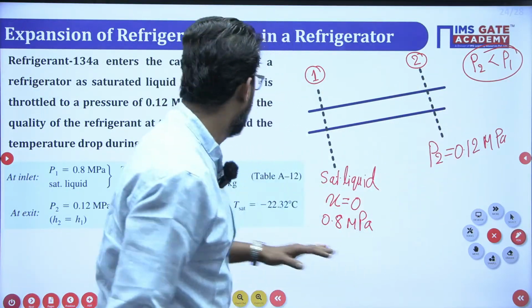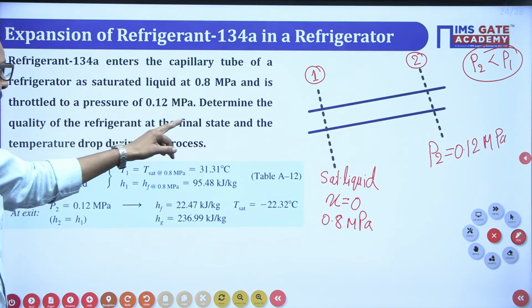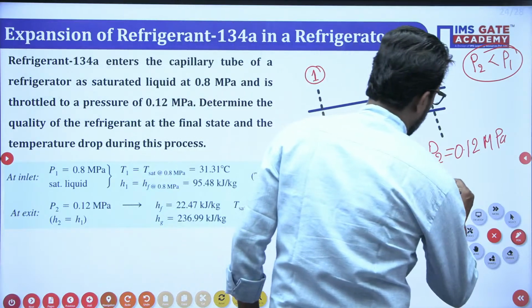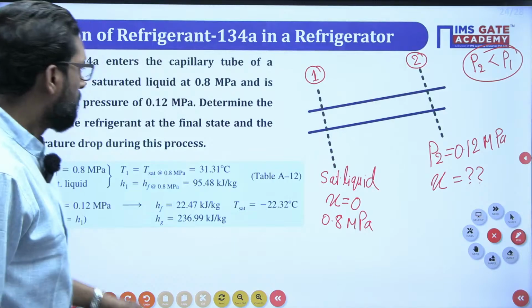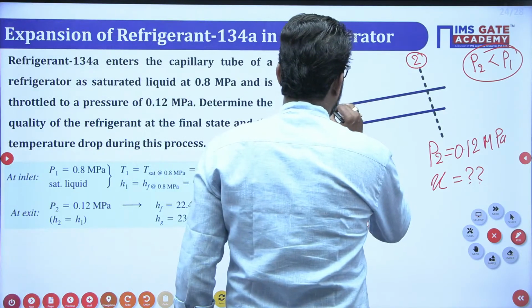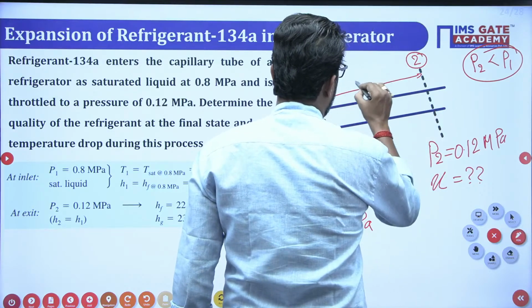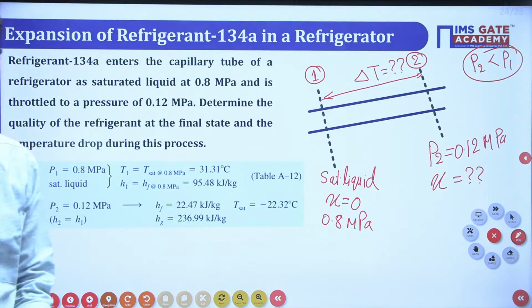But pressure you can say. Determine the quality of the refrigerant at the final state. That means at this point you have to find the quality, and the temperature drop during the process. If it moves from 1 to 2, what is the temperature drop? You have to find it.